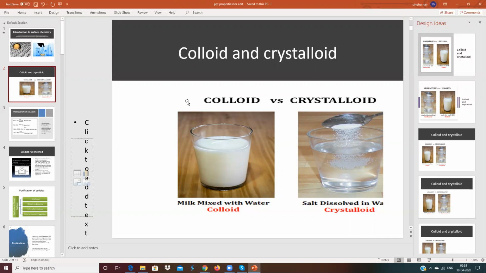The first glass shows dissolution of sugar in water, or salt in water. This is a true solution. This is called a crystalloid, and this is known as a colloid because the particle size is bigger. The solution is not transparent.